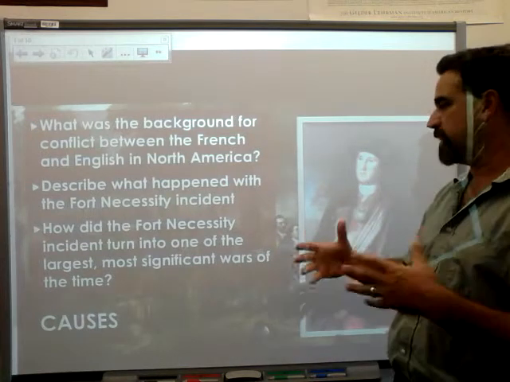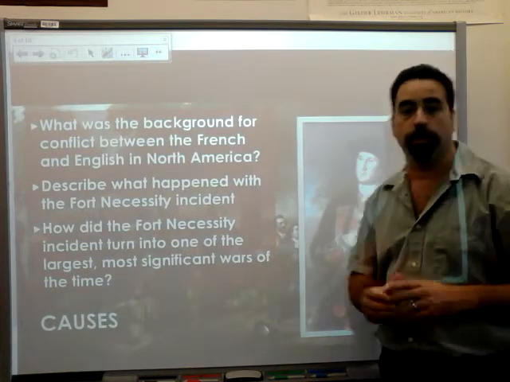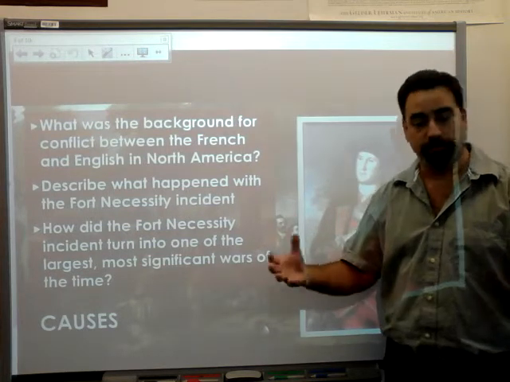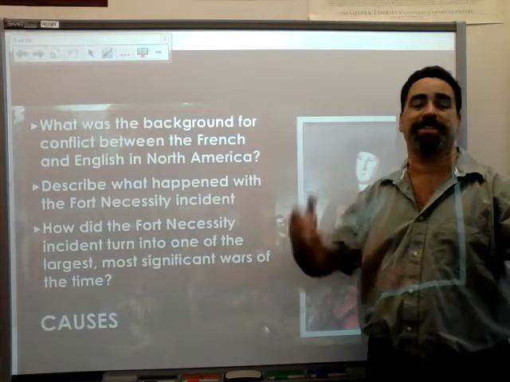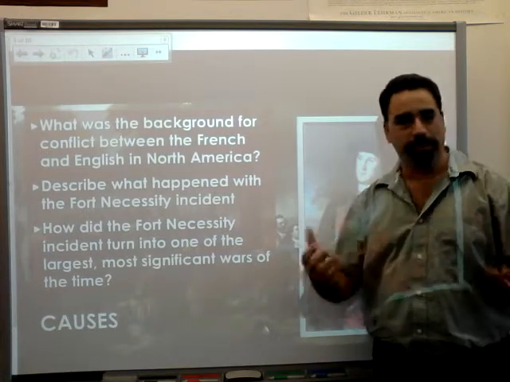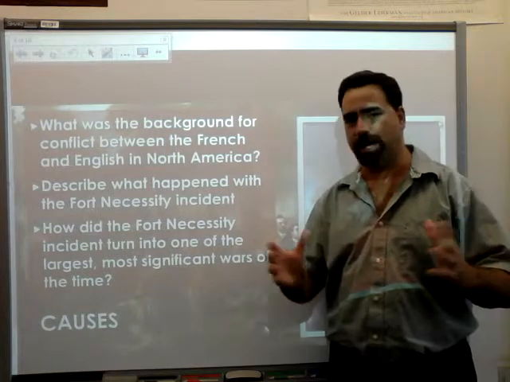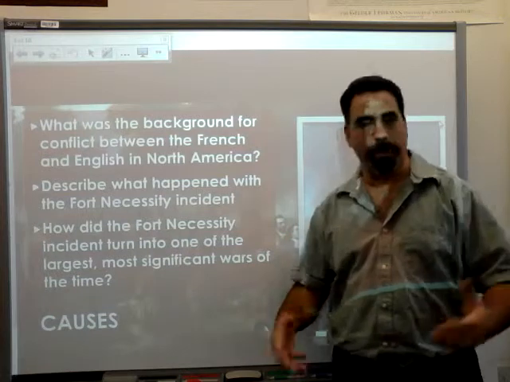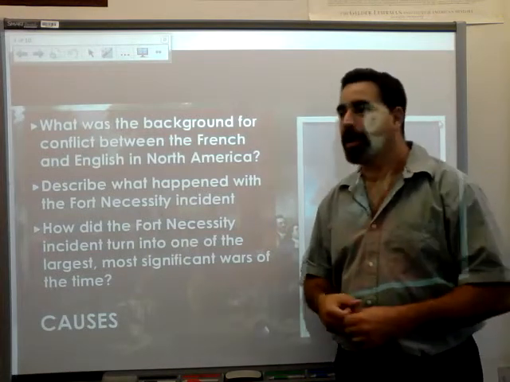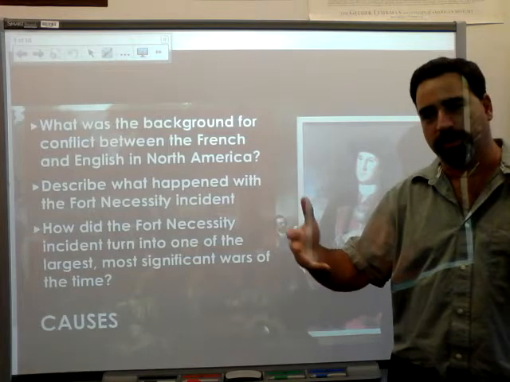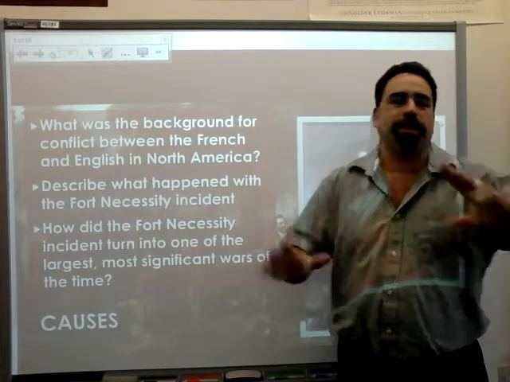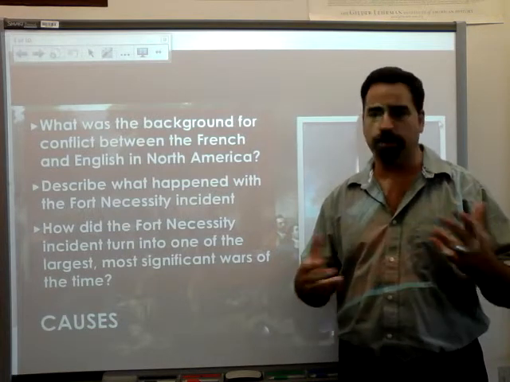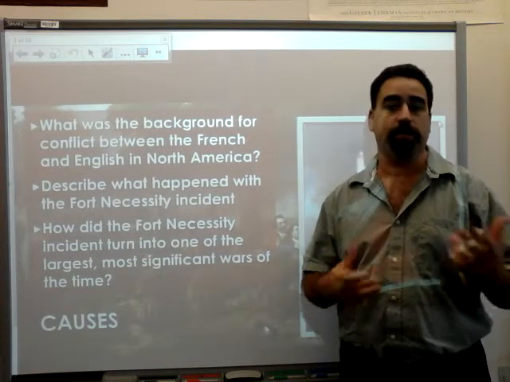And he finds a nice little plain somewhere, builds a fort that becomes known as Fort Necessity, because it was just necessary to build a fort, and this becomes known as the Fort Necessity Incident, in that Washington sets up this fort. It's a really ill-designed, poorly planned fort, relatively in low ground, where people can just shoot into the fort, relatively close to the woods, where people can find cover and fire. Not a particularly good place. Also, it starts to rain. And if you know anything about muskets in the rain, they don't fire very well.